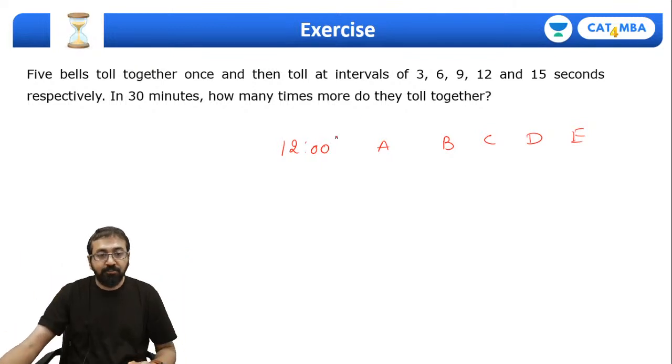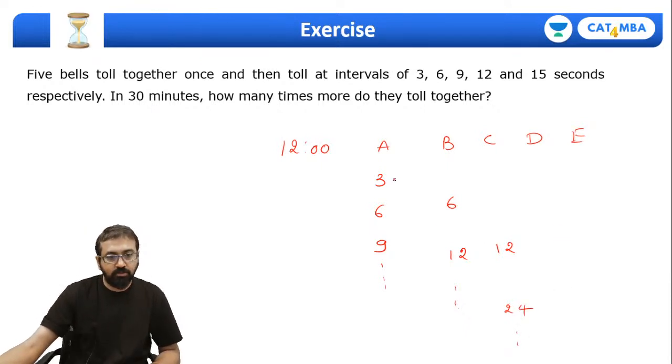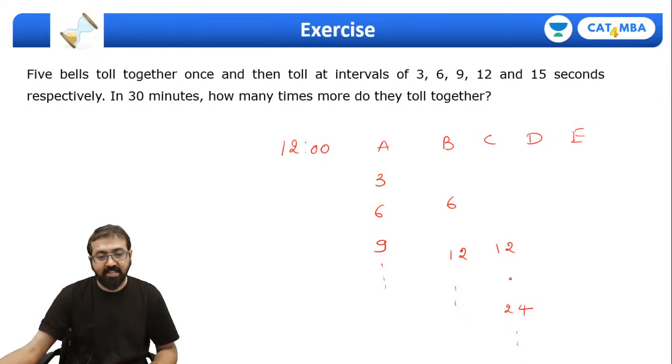And now the first bell will keep ringing after 3 seconds, 6 seconds, 9 seconds, and so on and so forth. The second bell will keep ringing after 6 seconds, 12 seconds, and so on and so forth. The third bell will keep ringing after 9 seconds, 18 seconds, and so on and so forth.